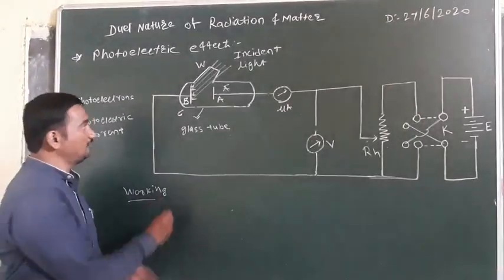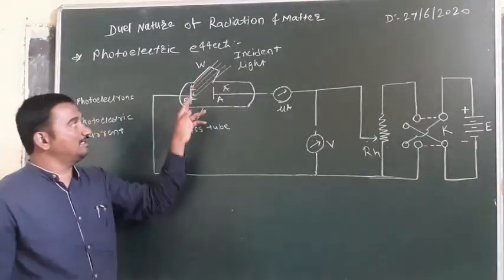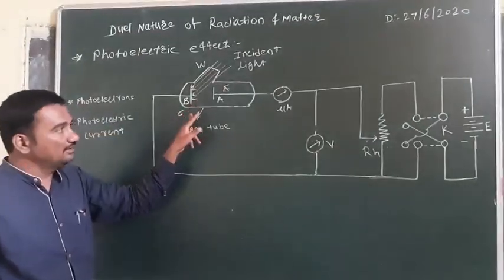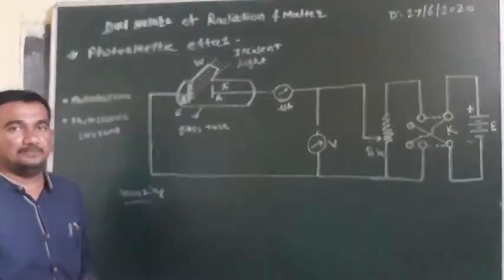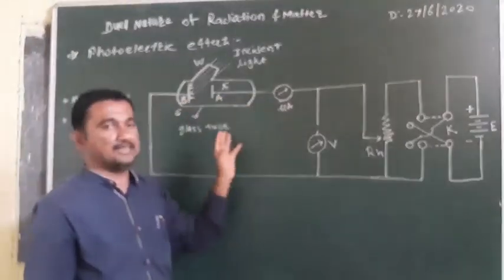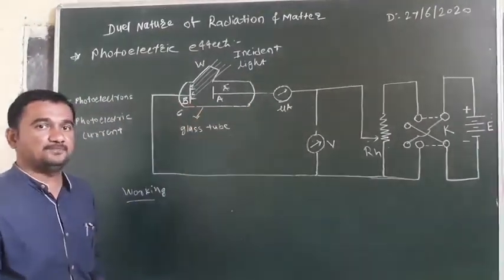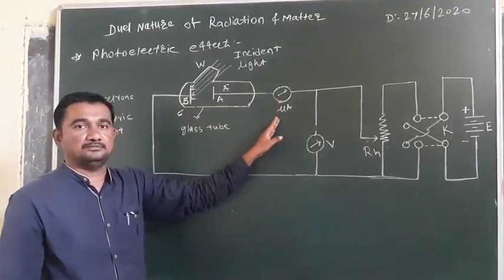In case of working, when no light is incident on the emitter plate B, then the microammeter shows null deflection or zero deflection, because there is no flow or emission of photoelectrons from plate B towards plate A. Therefore, there is no current in the microammeter.